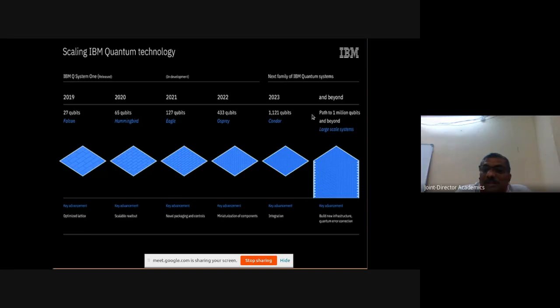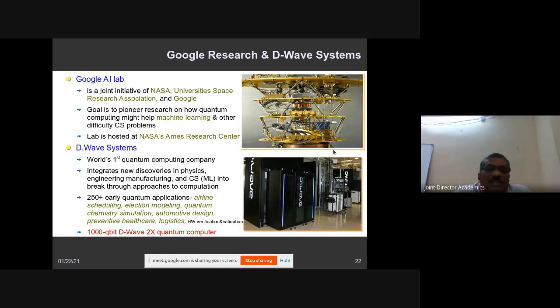Slowly it is trying to build the computers, and at the same time it is providing a lot of facilities for different kinds of people. Another important company is Google, which has set up an AI lab. This Google AI lab is a joint initiative of NASA and several universities. The universities formed a research group, the Universities Space Research Association, and Google and NASA.